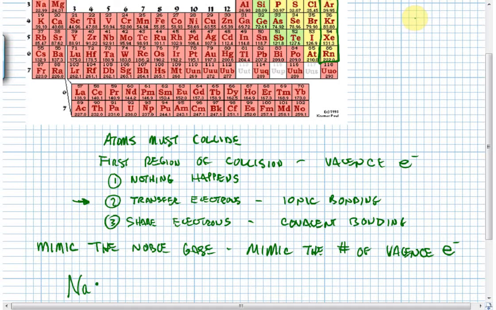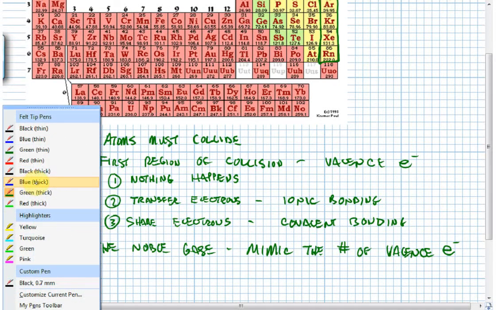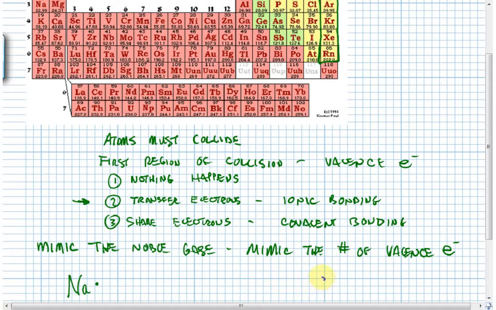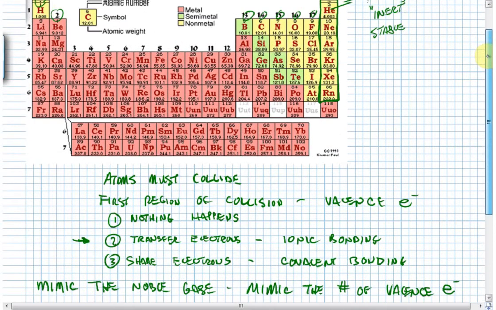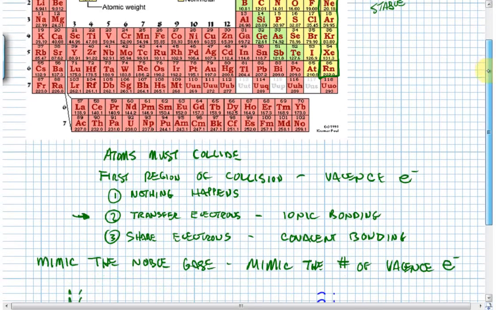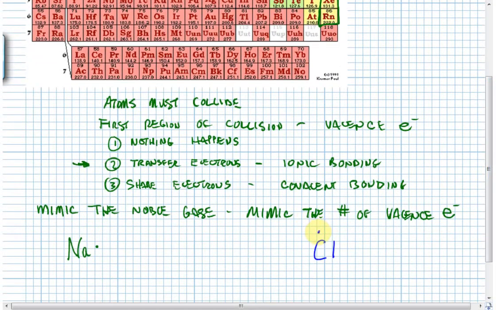And they have become known fondly in chemistry as Lewis dot structures. They allow us to keep track of valence electrons. I'm going to put chlorine in a different color just for fun. Chlorine is sitting over here at the other end of the periodic table, up here in column number 17. Everybody in column number 17 has 7 valence electrons, so we're going to use the dot structure of chlorine and show it with 7 valence electrons.